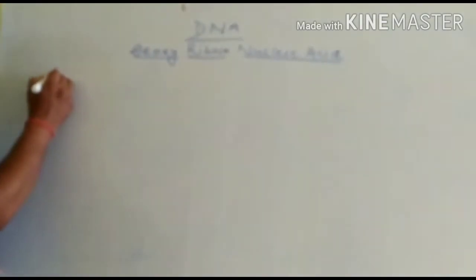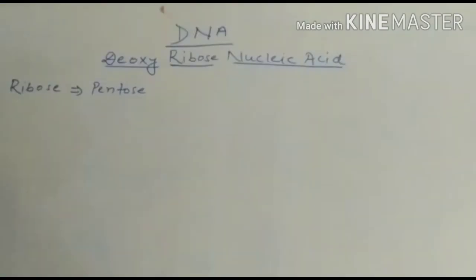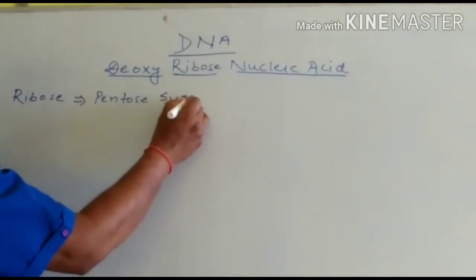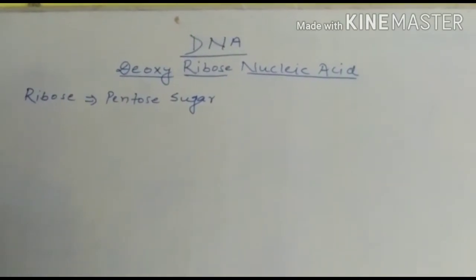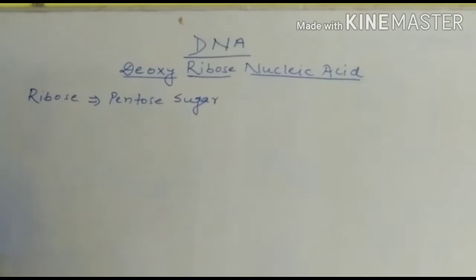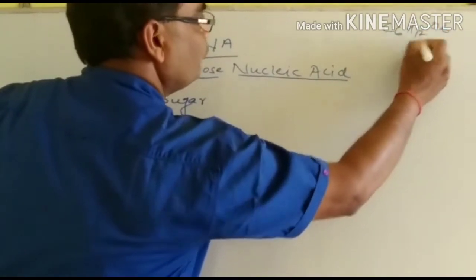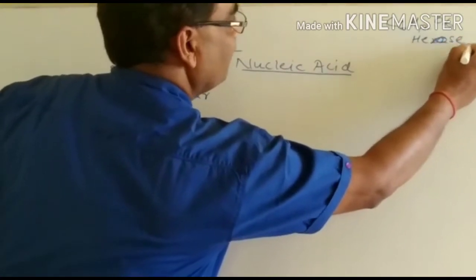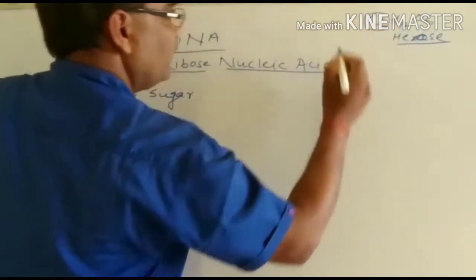Here, ribose is a pentose sugar. Basically, C6H12O6, which is known as glucose, is a hexose sugar, means it contains 6 carbon atoms.